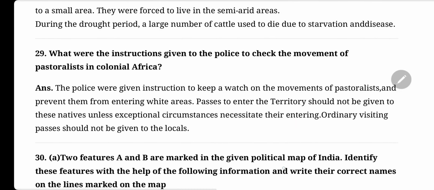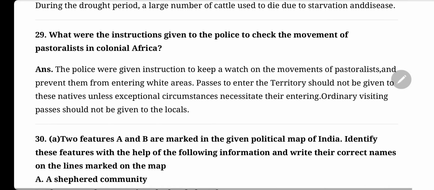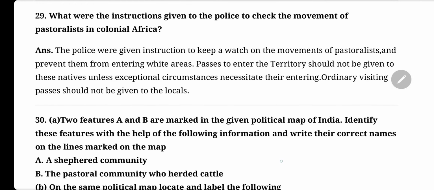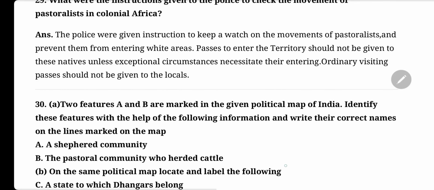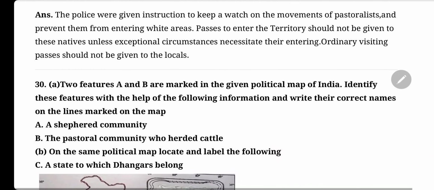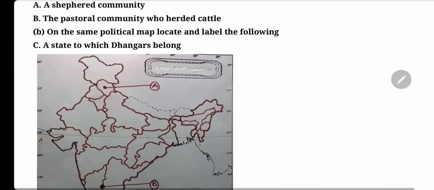What were the instructions given to the police to check the movement of pastoralists in colonial Africa? The police were given instructions to keep a watch on the movements of pastoralists and prevent them from entering white areas. Passes to enter the territory should not be given to these natives unless exceptional circumstances necessitate their entering. Ordinary visitors' passes should not be given to the locals.